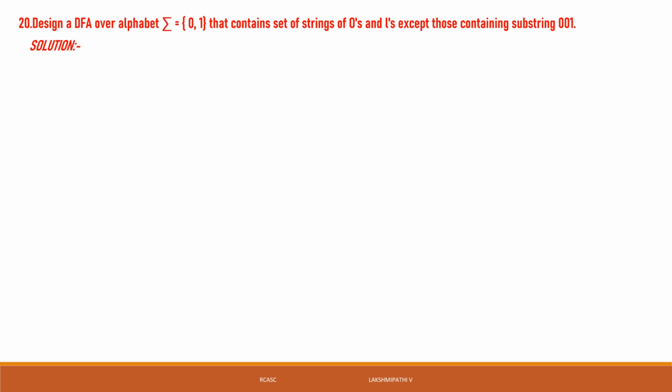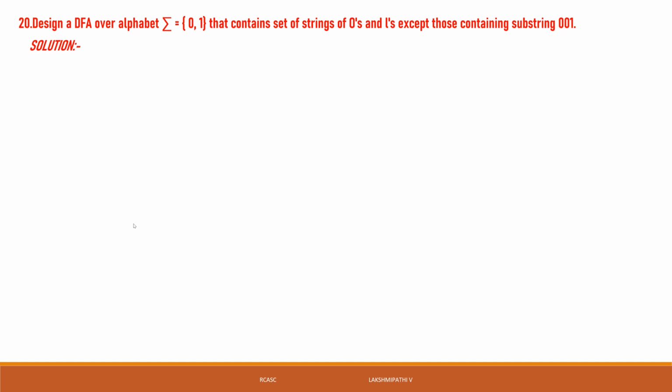Design a DFA over the alphabet sigma equal to 0, 1, containing a set of strings of zeros and ones, except those containing the substring 001. Here I think there is no minimum string, because we exclude those containing the substring 001.